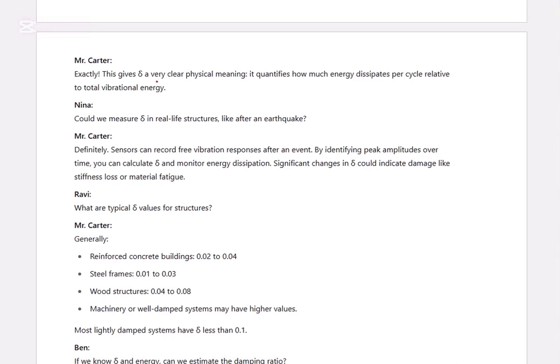So exactly, this gives delta a very clear physical meaning. It quantifies how much energy dissipates per cycle relative to the total vibration energy. So we know the total vibration energy, and how much energy is dissipated per cycle.